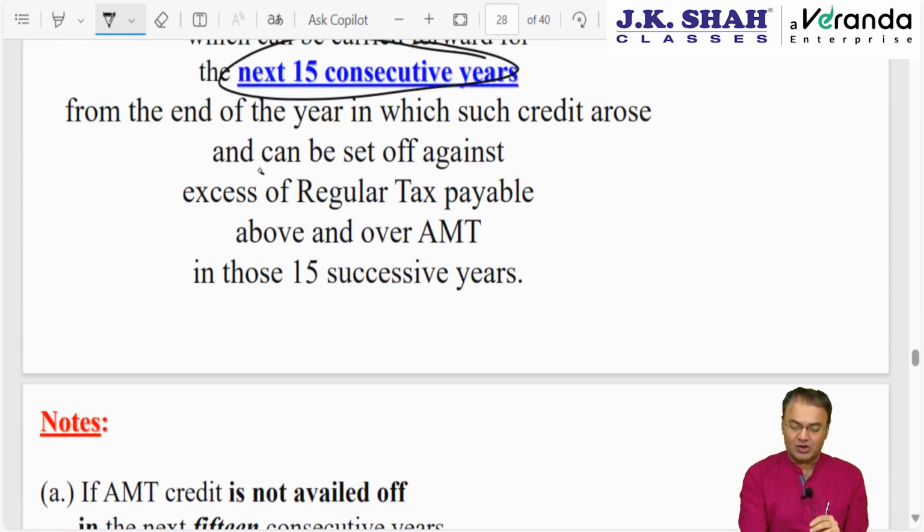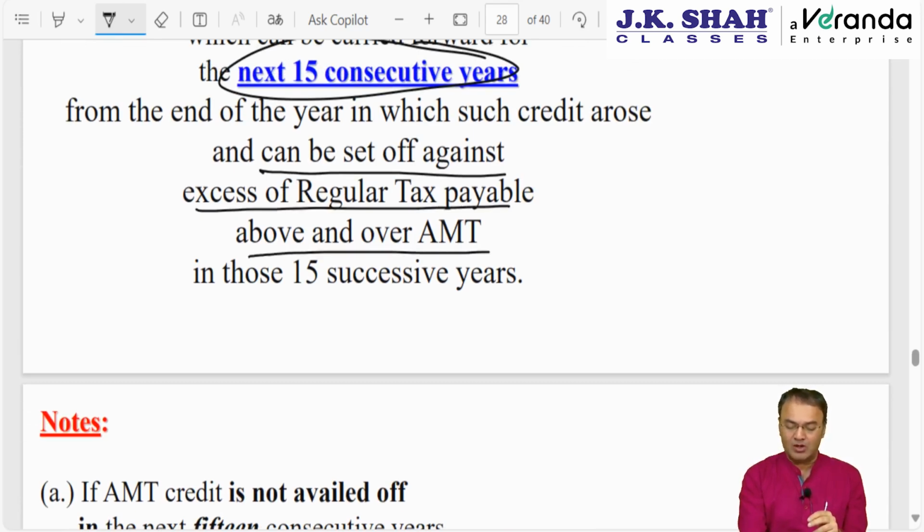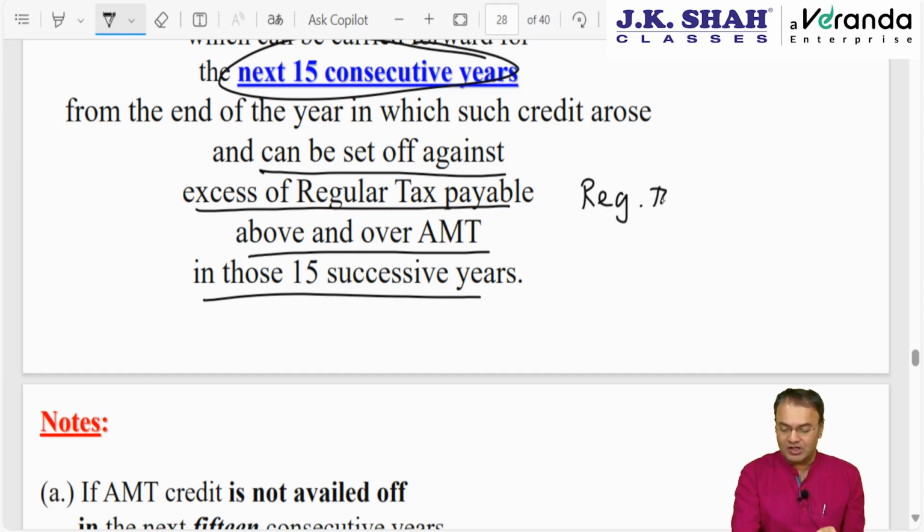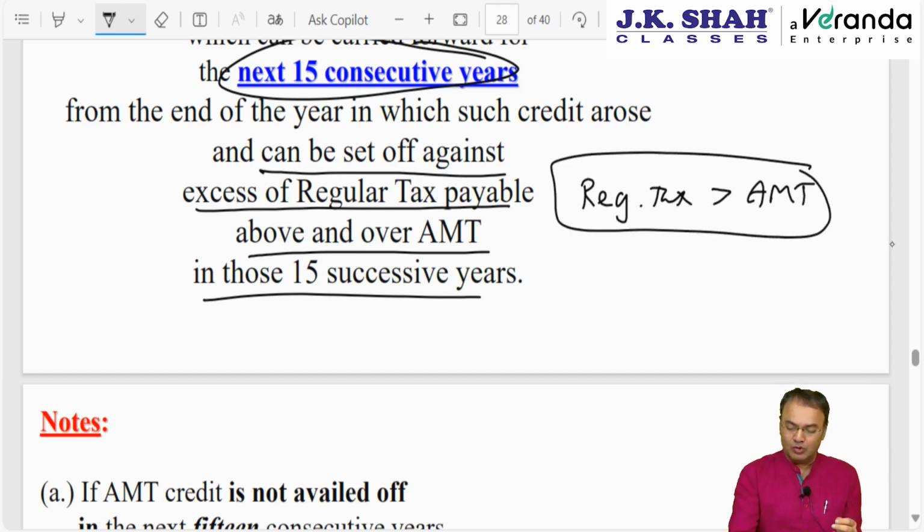It can be utilized or set off only against the excess of regular tax over and above AMT in those 15 years, whenever regular tax is greater than the amount of AMT. However, credit can be utilized only to the tune of this excess. Only to the tune of this excess.